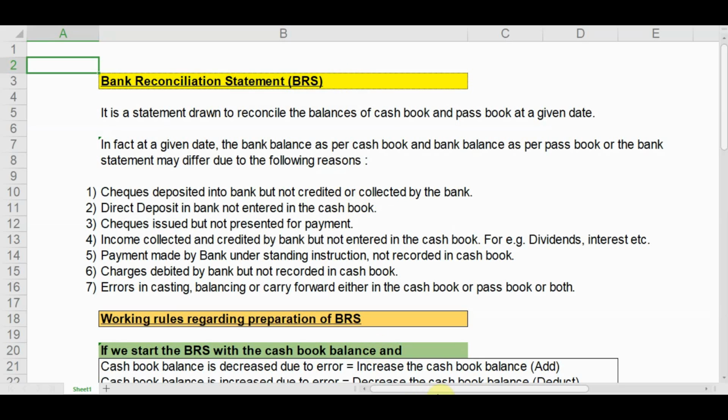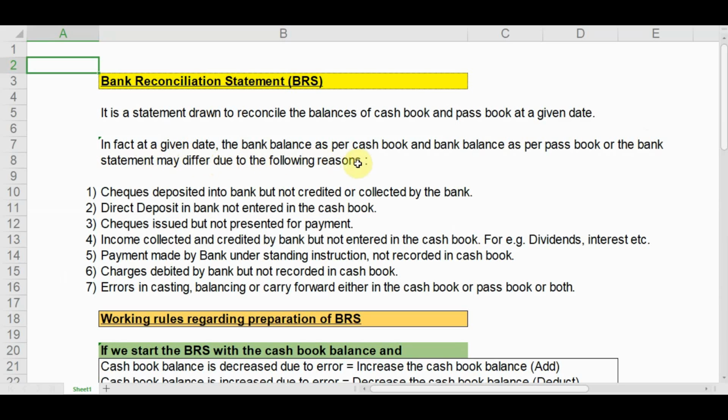Today we will discuss bank reconciliation statement, or BRS. Now what is a bank reconciliation statement? It is a statement drawn to reconcile the balances of the cash book and the passbook at a given date. In fact, at a given date, the bank balance as per cash book and the bank balance as per passbook or the bank statement may differ due to the following reasons.